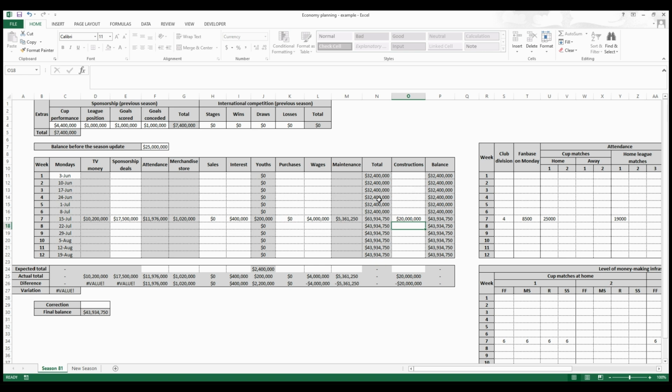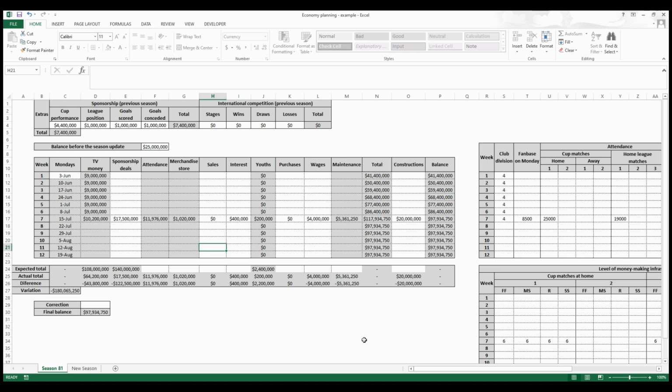The values before will be just this sum here, and you start using the spreadsheet from week 7. Okay, these two values here, they will not be calculated because they depend on your club division here. But if you just put your division in all the lines, then it works. Okay.